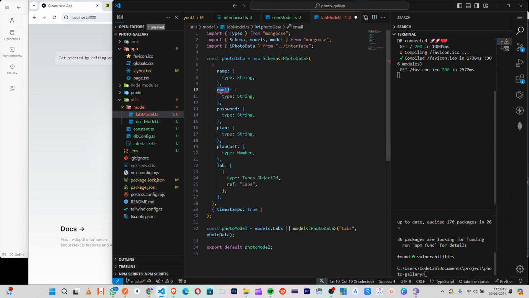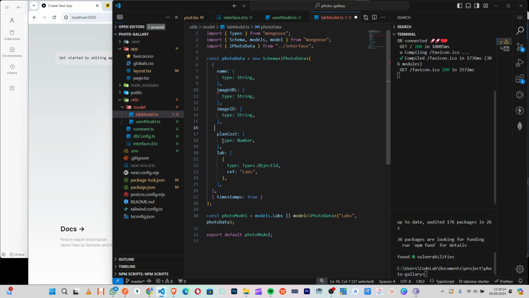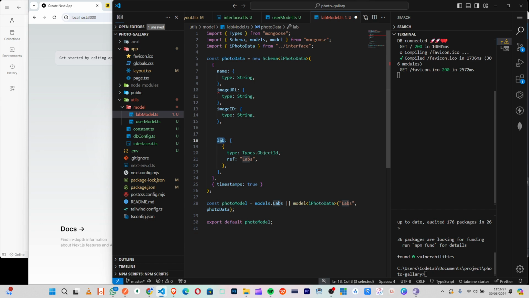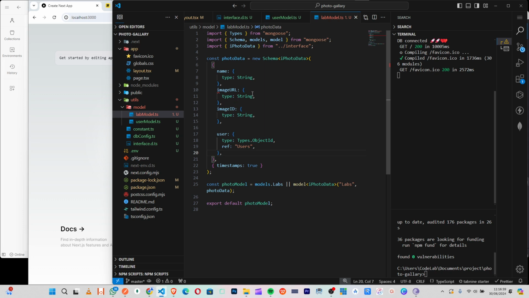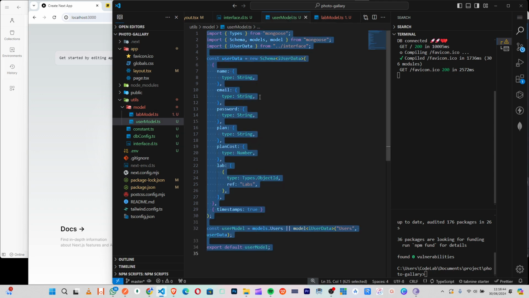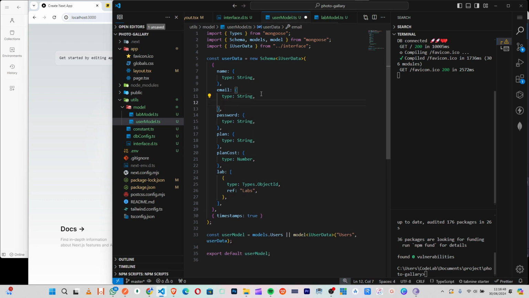So name, this one will be image URL, image ID. So this one will be user, then inside there the user, and of course now object, right? So good, this is it. Now for inside this my user, of course no two emails should be the same, so we will say unique to be true. Save that.